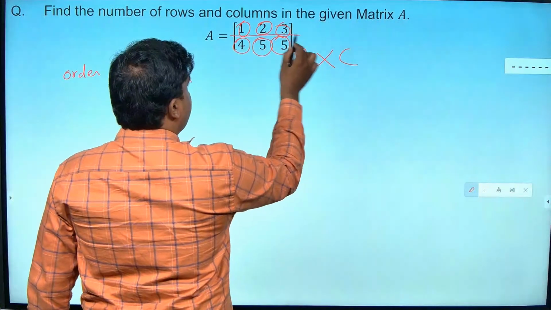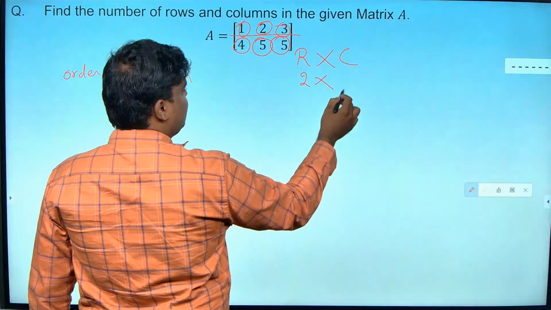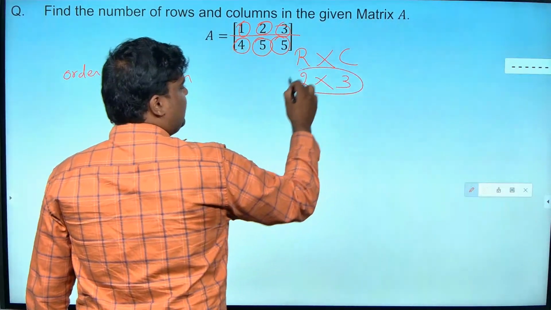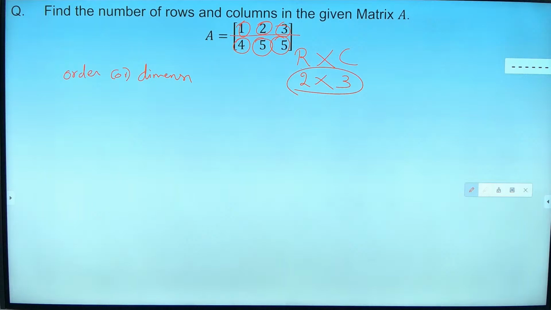Okay. So what is this? How many rows I have? 2. How many columns I have? 3. So this is what? 2 by 3 matrix. This is called as what? 2 by 3 matrix. So the number of elements in the matrix will be always equal to number of rows multiplied with number of columns. So அங்க எத்தனை row எத்தனை column இருந்தது? 2 rows 3 columns. How many number of elements I have? 6. 2 3s are 6.